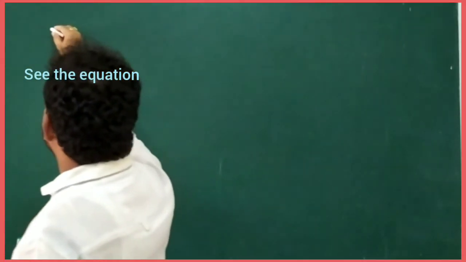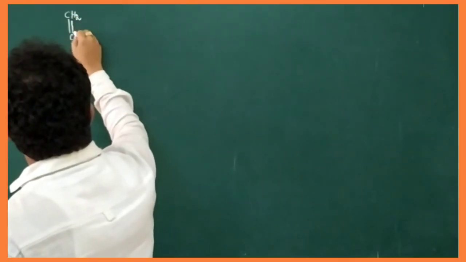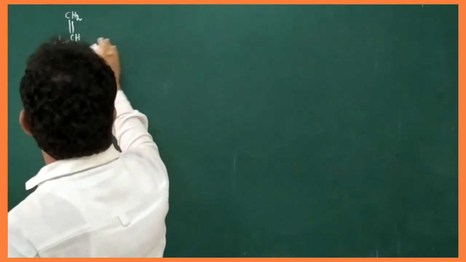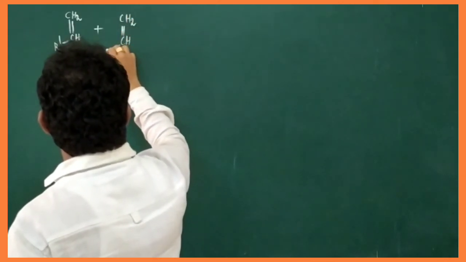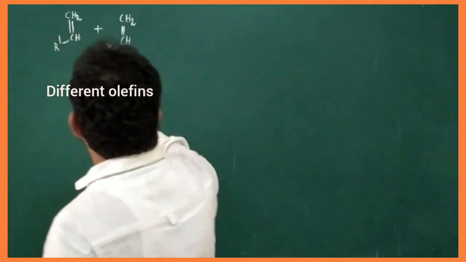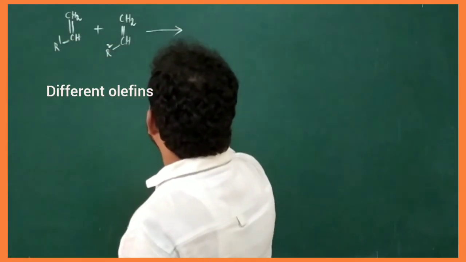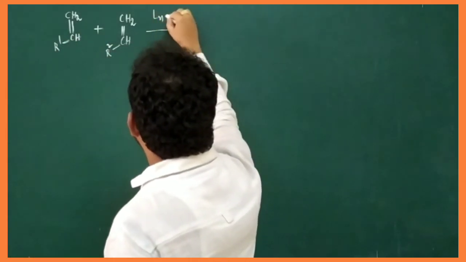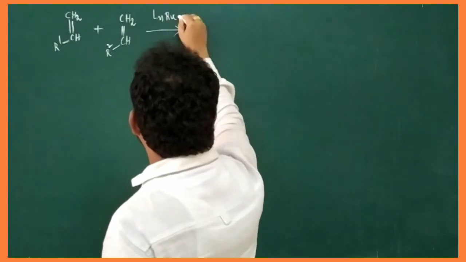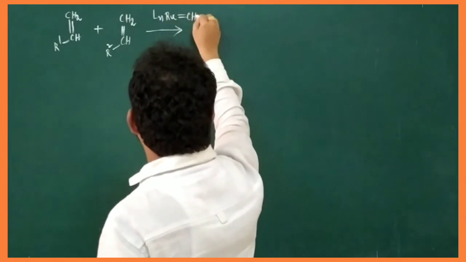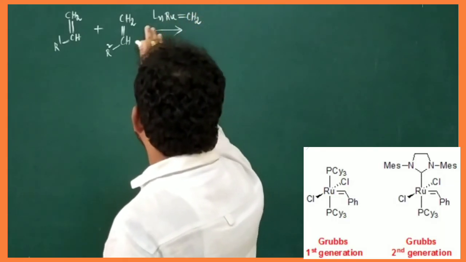Let us see the equation. First of all, I will take two different olefins. So this is one type of olefin reacts with another olefin, CH2 double bond CHR2. Here we take two different olefins, reacting in the presence of LnRuCH2. Here the simple form of Grubbs catalyst.